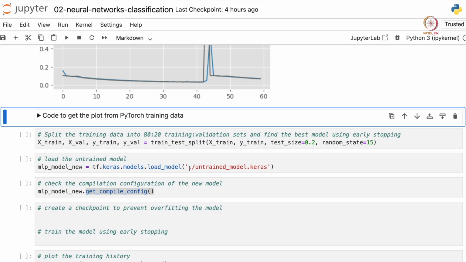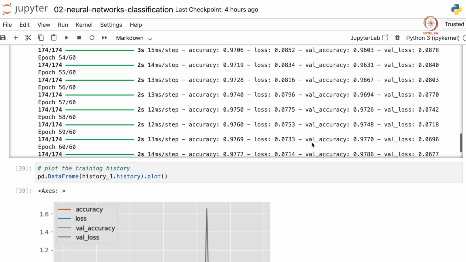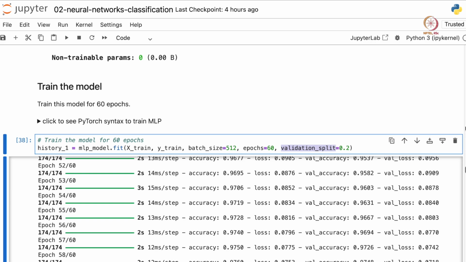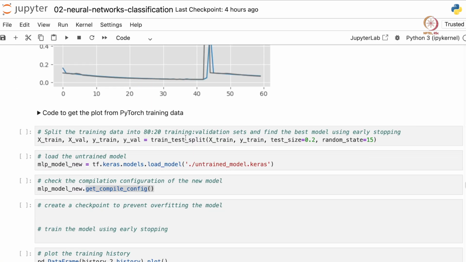Another thing to note is when we use the validation split argument, it only considers the bottommost data points in your training data as the validation set. So if you do not want that, and you want to randomly select a few data points for validation, you can always use train test split and split the training data into train and validation data. We have done that here. We input the training data, X train and Y train, and we are using a test size of 0.2, and we get X train, X val, Y train and Y val.